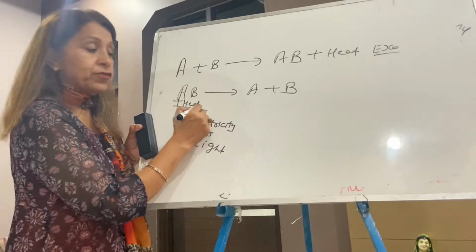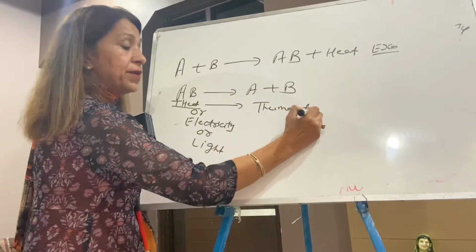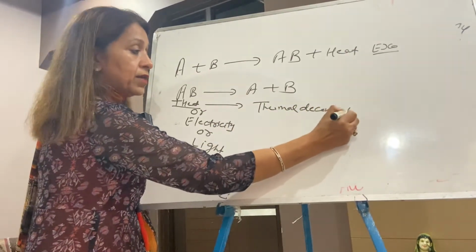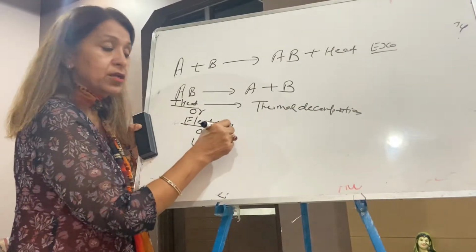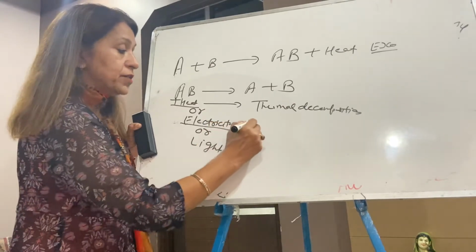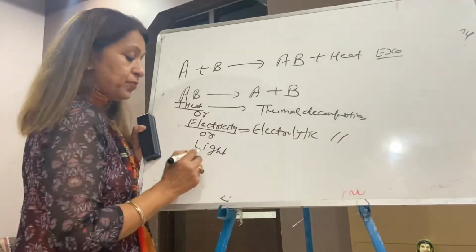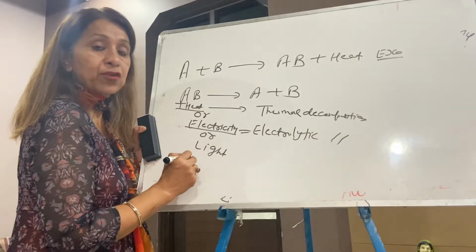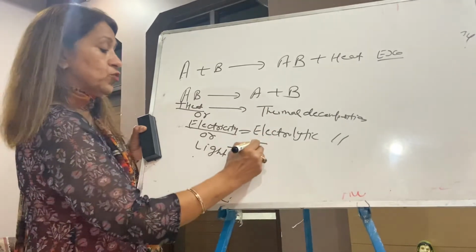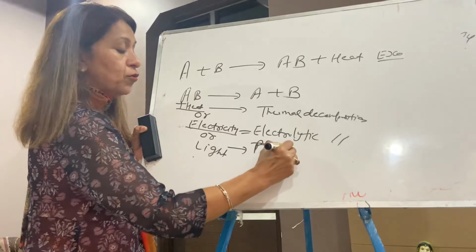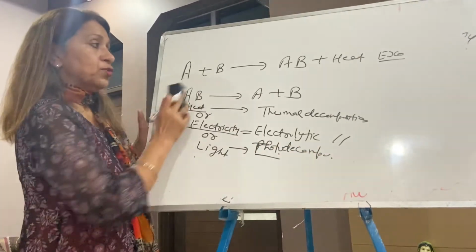If it requires heat, it is called thermal decomposition. This reaction I've already taken. If it requires electricity, like water requiring electricity to break into hydrogen and oxygen, it is called electrolytic decomposition. If it requires light, like silver bromide, used in photography, it is called photo decomposition. So it's a light decomposition, photo decomposition reaction.